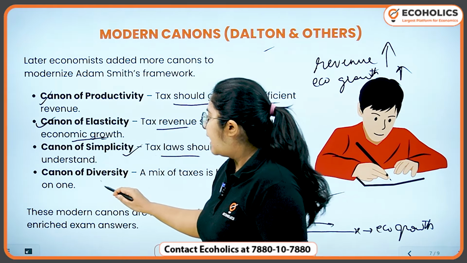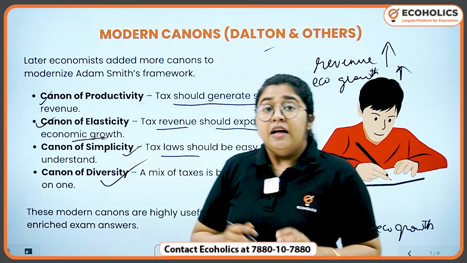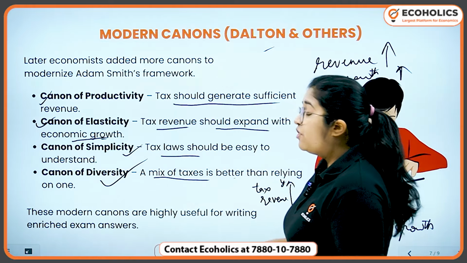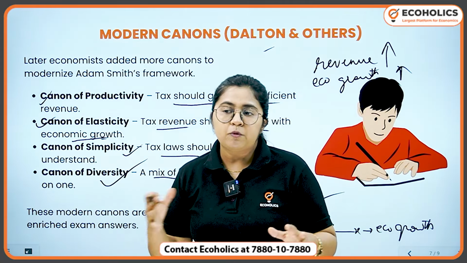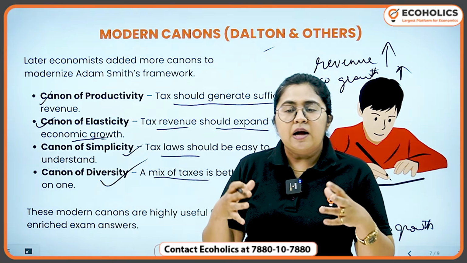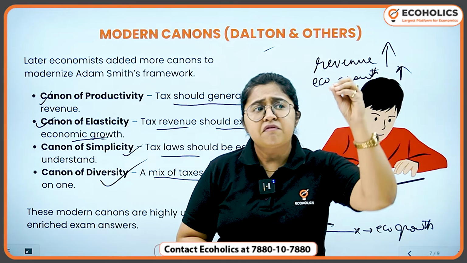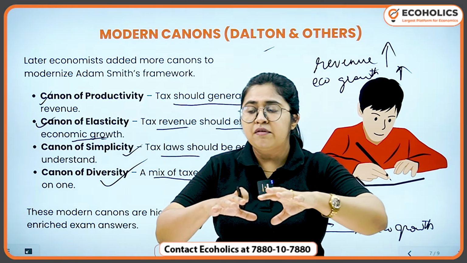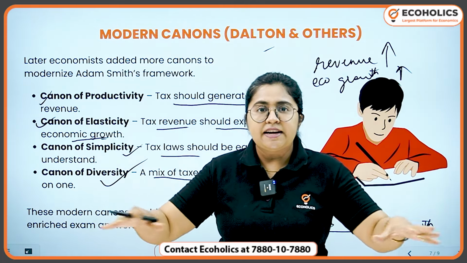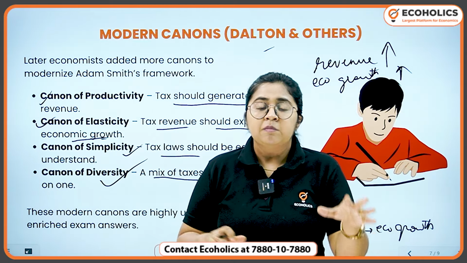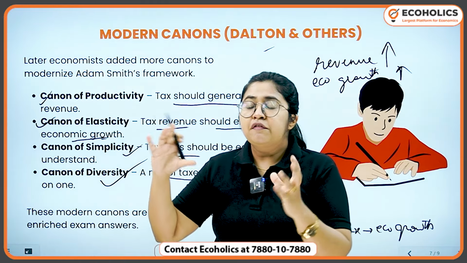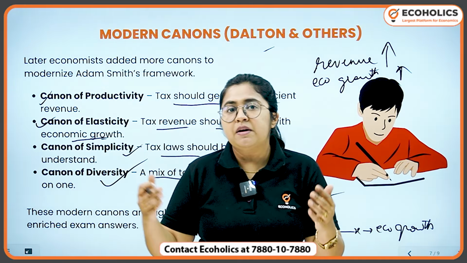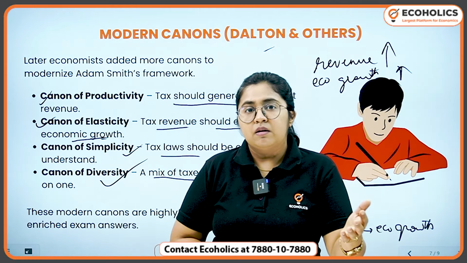And finally, canon of diversity. Canon of diversity is an interesting one. A mix of taxes is better than relying only on one. So it would mean that a country should not rely on only one tax, but it should have a wide variety of taxes, okay, so that for different times, for different situations, there can be a different taxation rate.